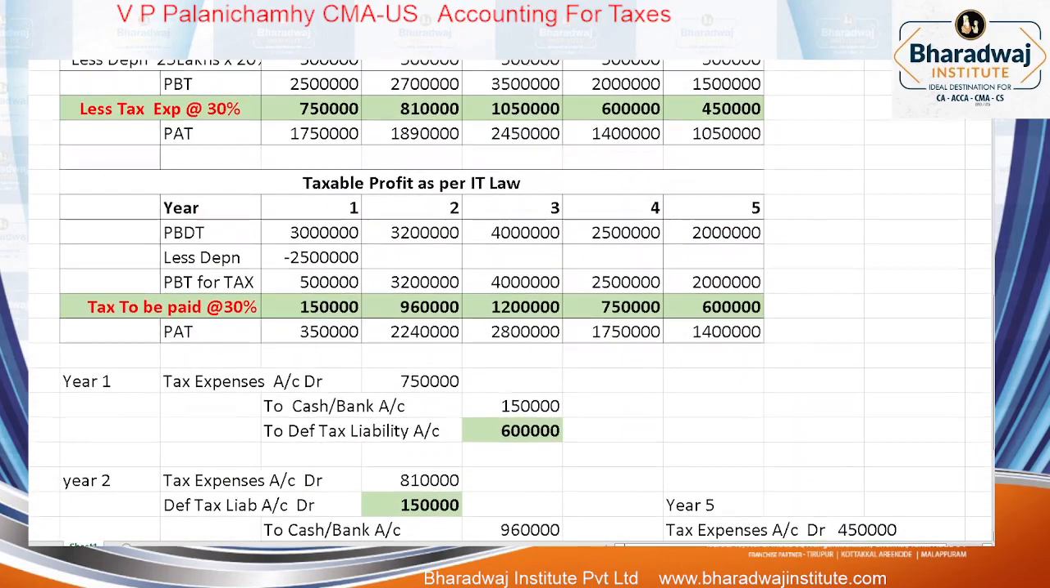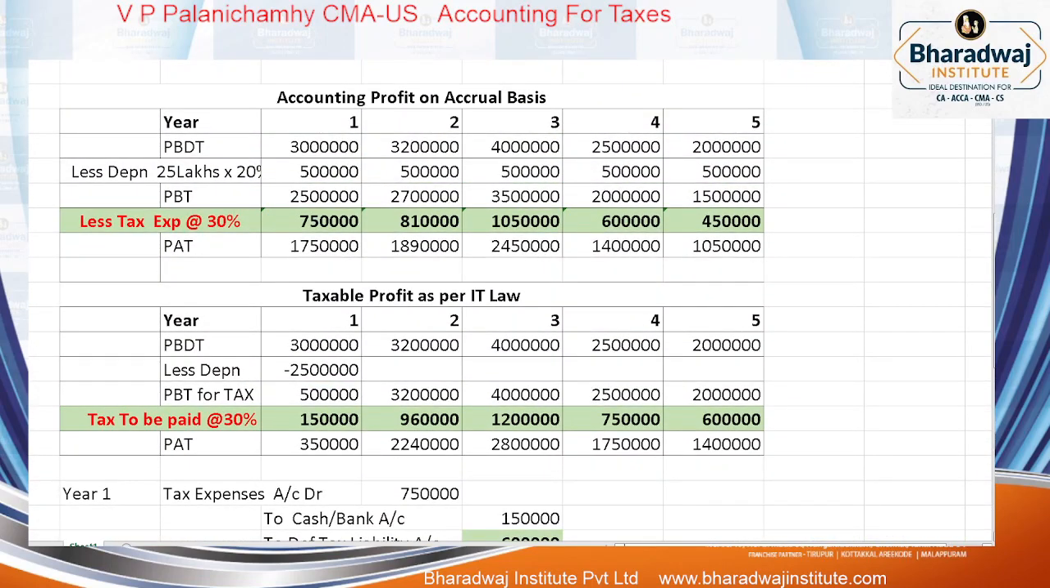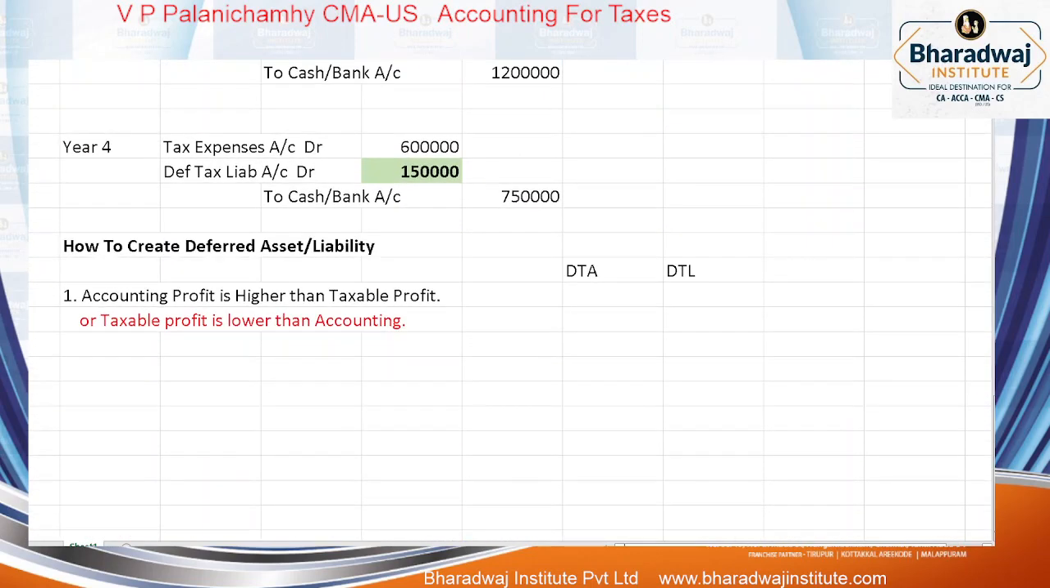Which one you will do? Best example is this one. Look at this. First year, what is your accounting profit? 25 lakhs. What is your taxable profit? 5 lakhs. So which profit is more? Accounting profit is more than which profit? Taxable profit. So we created which one? Deferred tax liability. It will be called as the deferred tax liability.